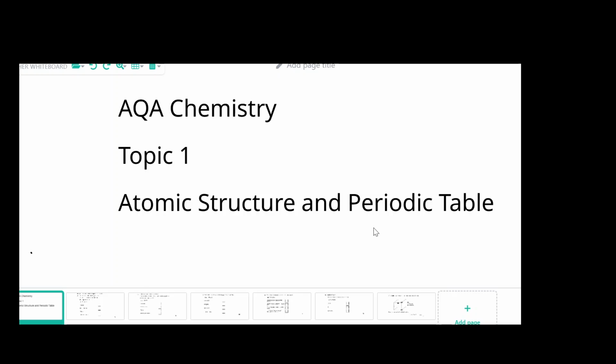Okay. Hi guys. So today we're going to be looking at a few questions that you could get asked on the topic atomic structure and the periodic table. So as we can see, the main focus will be on topic 1, and this is related to AQA. Now we're just going to go right ahead and get started on the first question.